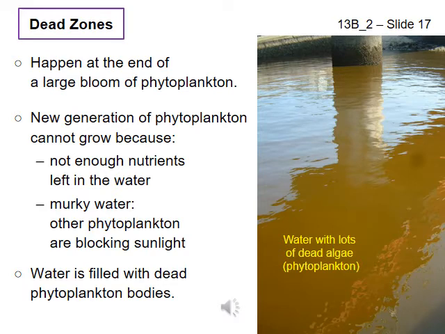All the other phytoplankton in the water block sunlight from reaching the water below them. Thus, it becomes harder and harder to get enough sunlight and make enough food to survive. Eventually the water is filled with a lot of dead phytoplankton. Phytoplankton die of old age, they only live for days, perhaps a week, or from being unable to get enough nutrients and sunlight. The algae lose their green color as their bodies break down, making the water look brown instead of green.